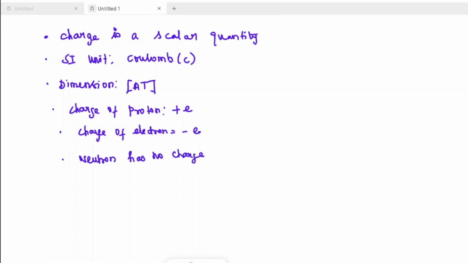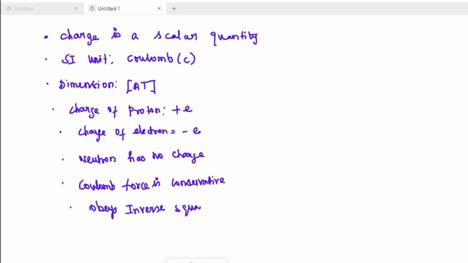Okay, so the Coulomb force is conservative, most important. Then it obeys the inverse square law. So these are all the basic things you have to know about the topic electric charge. Based upon the Coulomb force, we have to solve one problem.